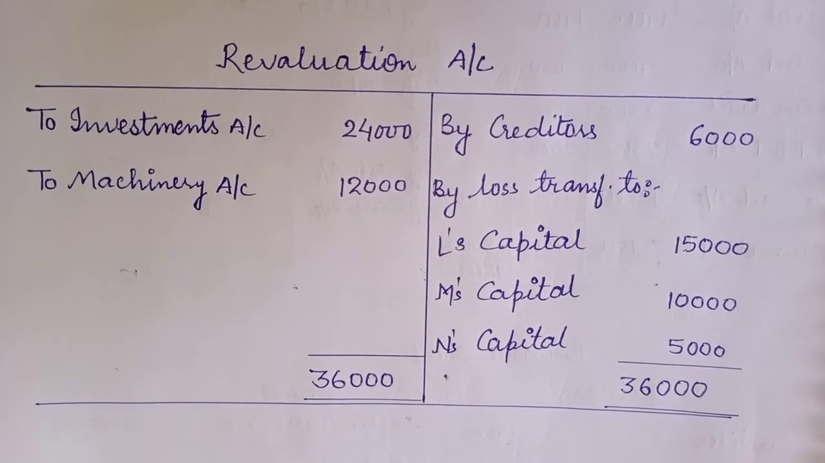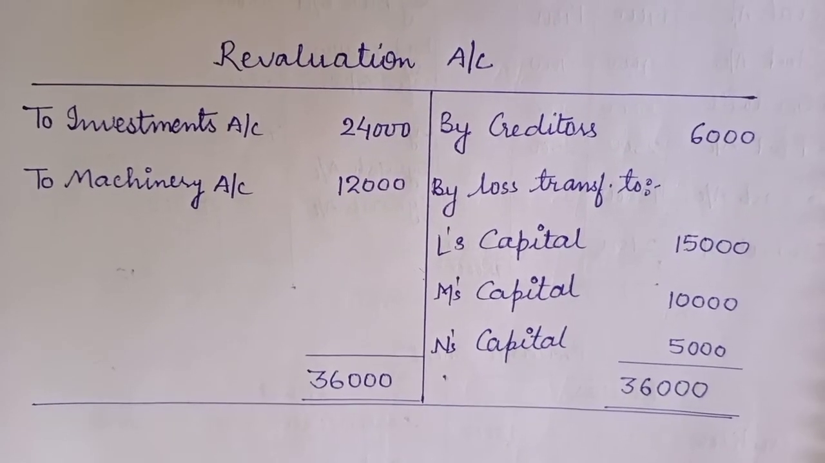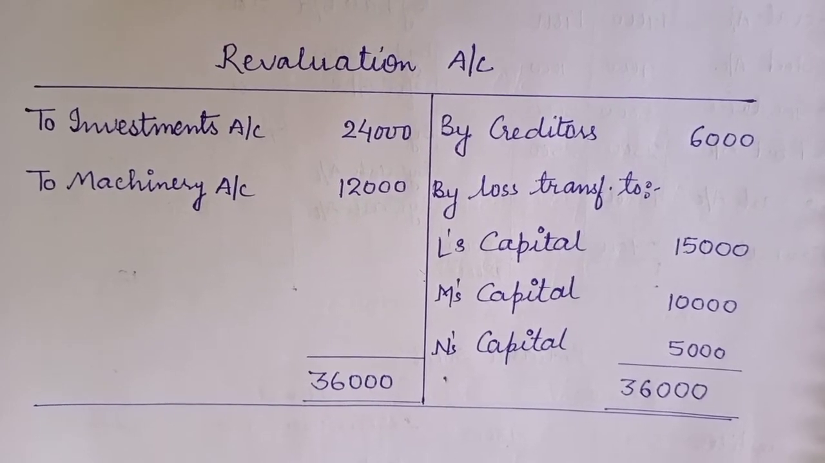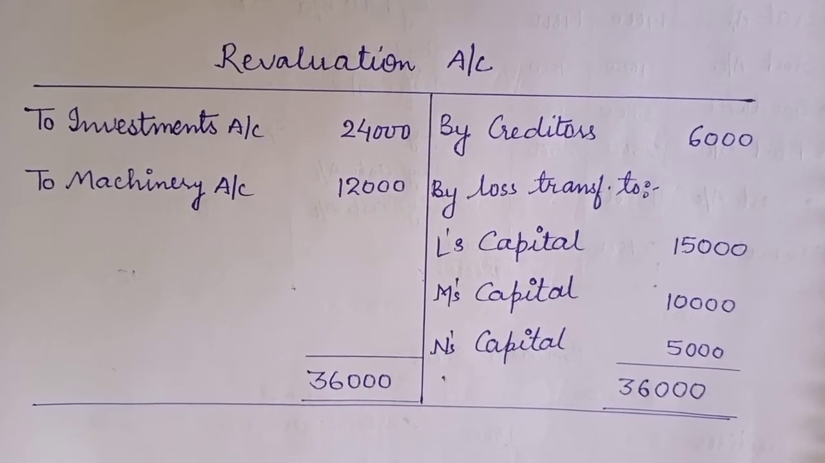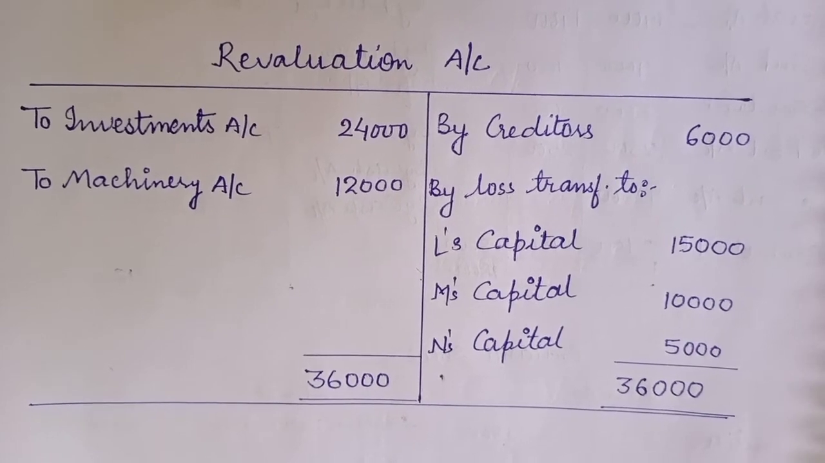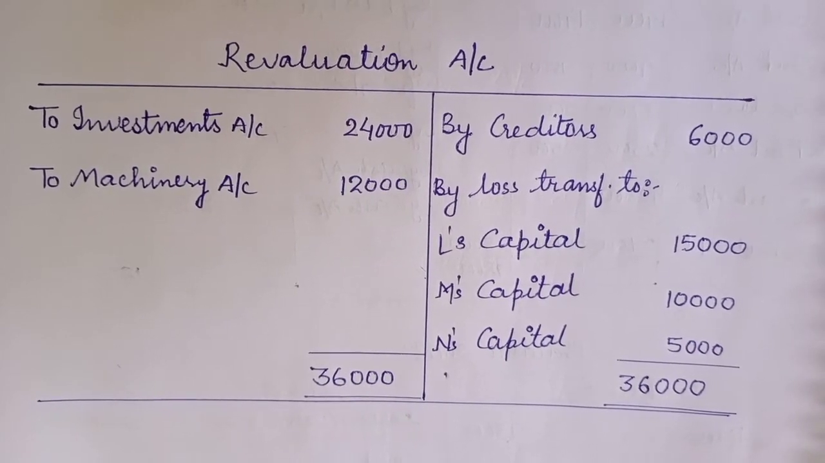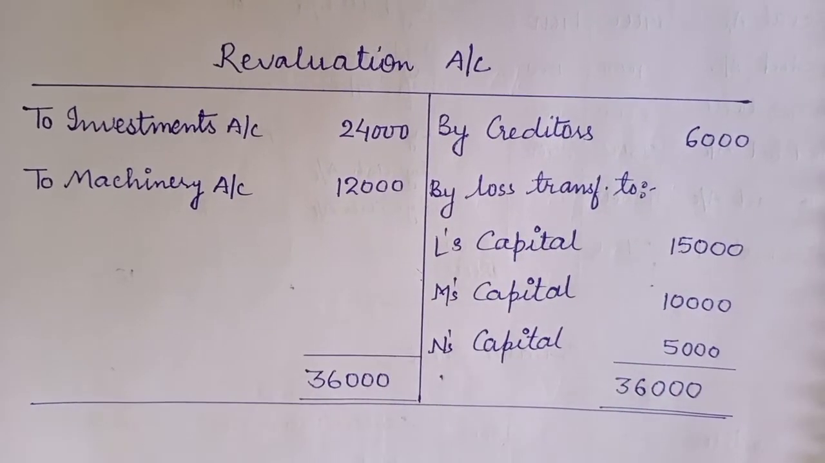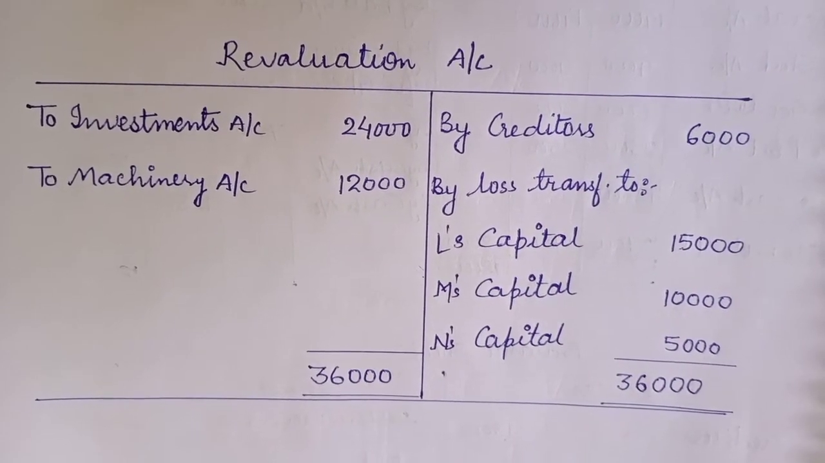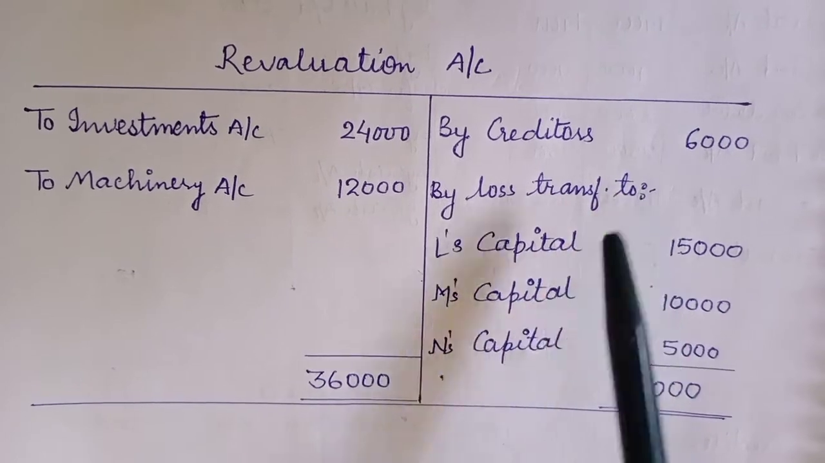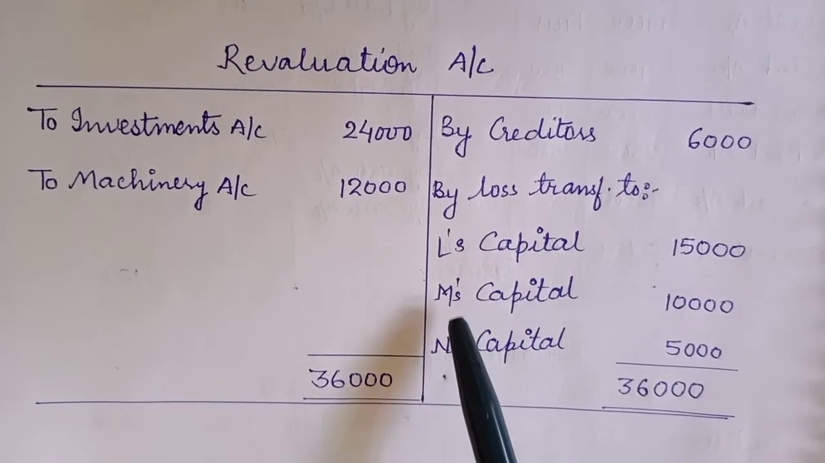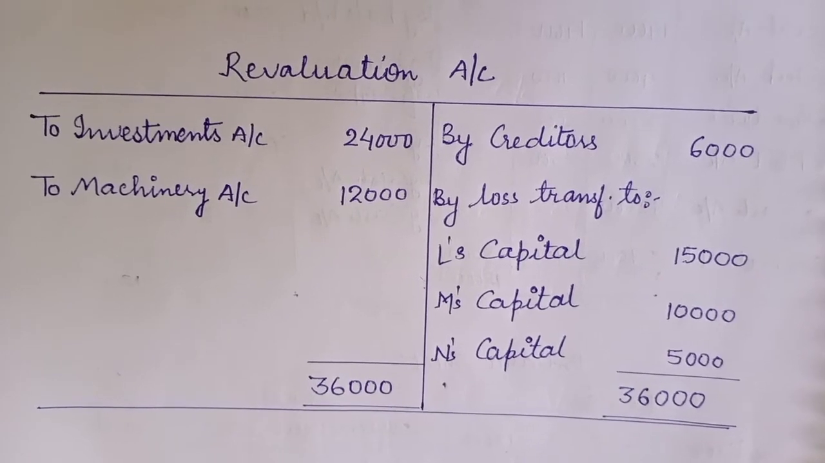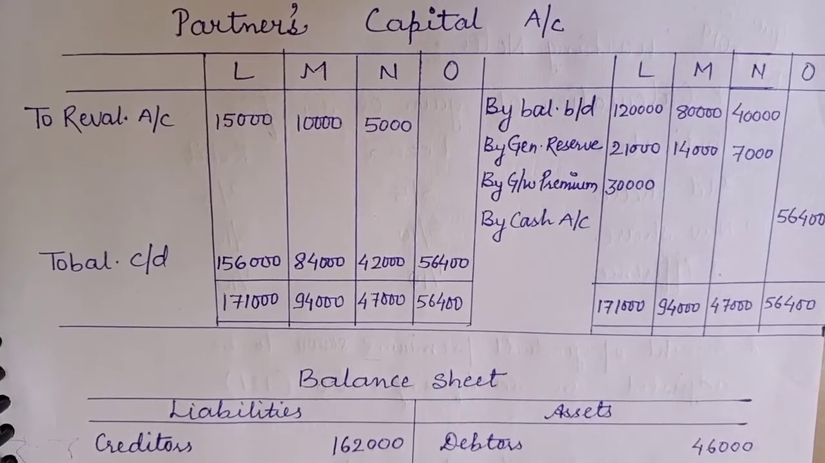Next one, point number 5. A creditor of rupees 6,000 was not likely to claim the amount and hence was to be written off. Decrease in creditor. So decrease in liability will be shown where? In the credit side of revaluation account. Then taking out the difference, that loss will be transferred to the capitals of L, M and N in their old profit sharing ratio. Now let us prepare partners capital account.